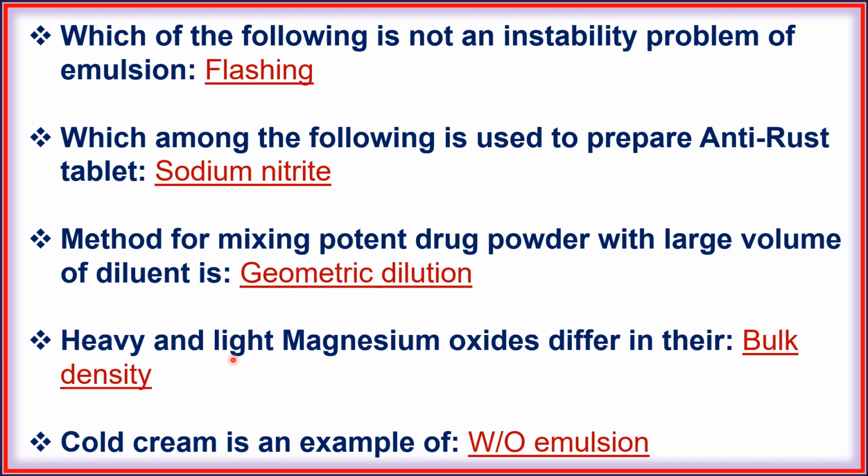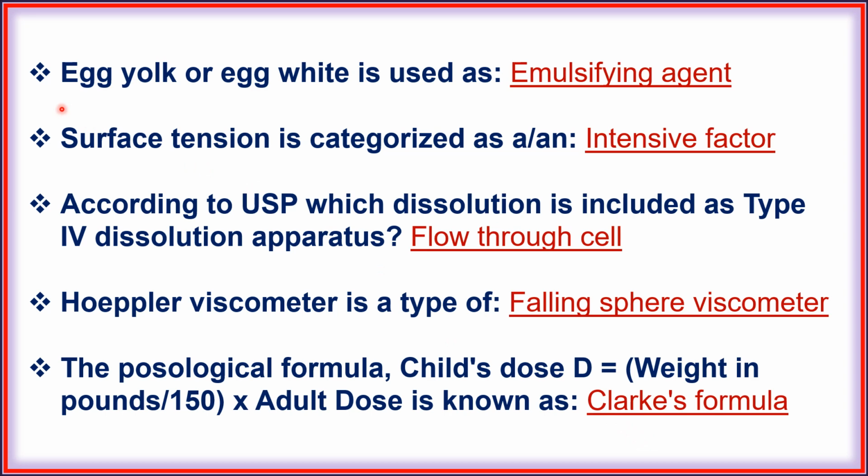Next, heavy and light magnesium oxides differ in their bulk density. Next, cold cream is an example of W/O emulsion. Next, egg yolk or egg white is used as emulsifying agent. Next, surface tension is categorized as intensive factor. Next, according to USP, which dissolution apparatus is included as type 4? Flow through cell.